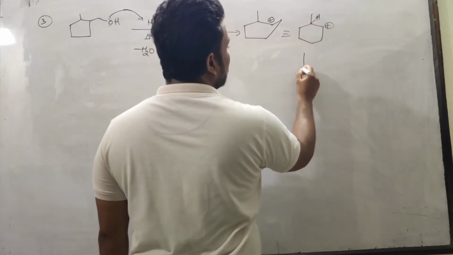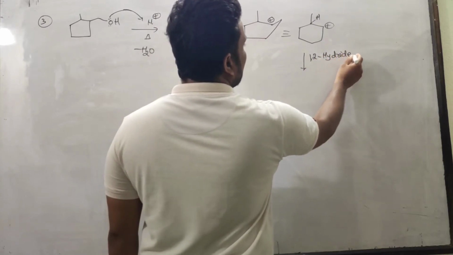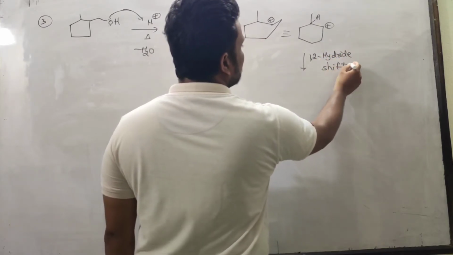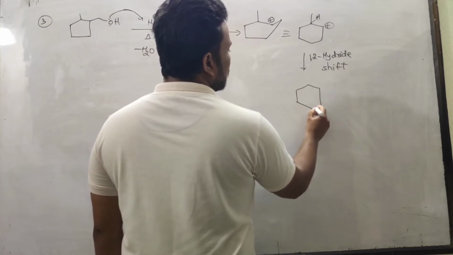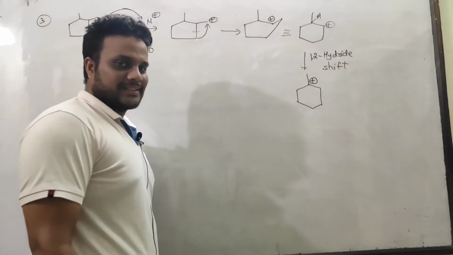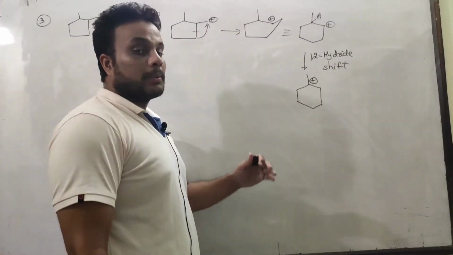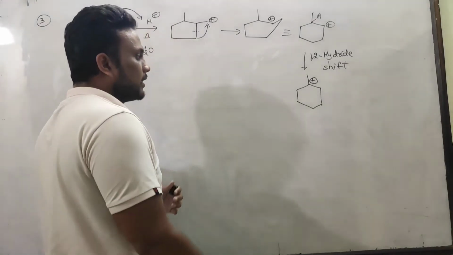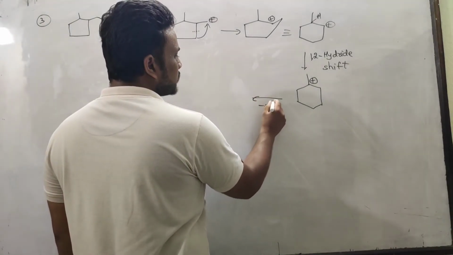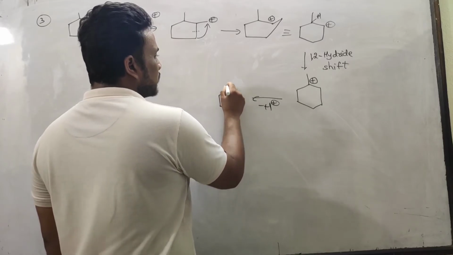Is there any possibility of hydride shift? Yes, 1,2 hydride shift is again possible. Means what? There is no restriction for number of rearrangements, but in each rearrangement carbocation stability must increase. That is the only criterion. Now remove H plus from this, and you will get the final product, this one.